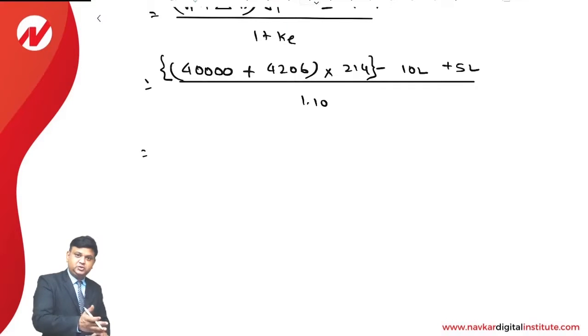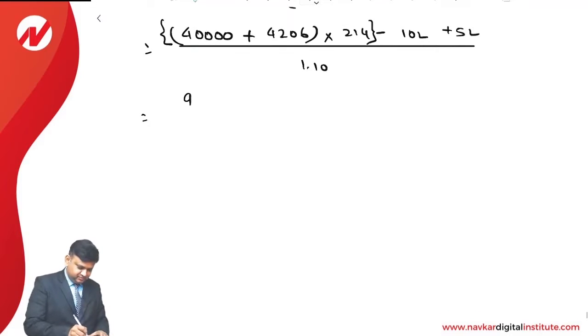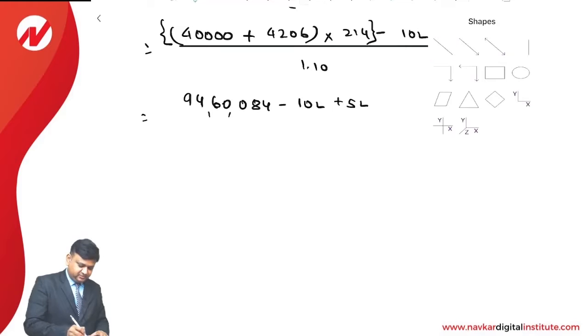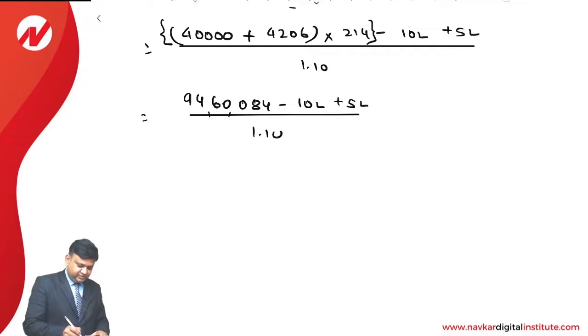Okay, so using calculator once again, 40,000 plus 4206, 44,206 into 214, that comes to 94,60,084. Minus 10 lakhs plus 5 lakhs, 89,60,084.